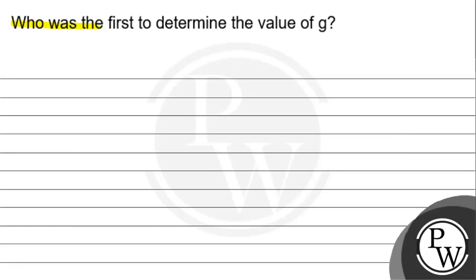The question says, who was the first to determine the value of g? That is the acceleration due to gravity. So, यहाँ पे we need to understand the concept of acceleration due to gravity, right? So, सबसे पहले तो we will define what exactly is g, and we will try to understand के who all contributed in actually calculating this value g.